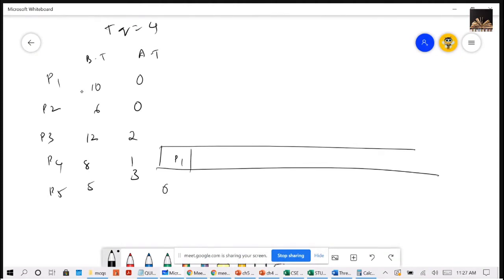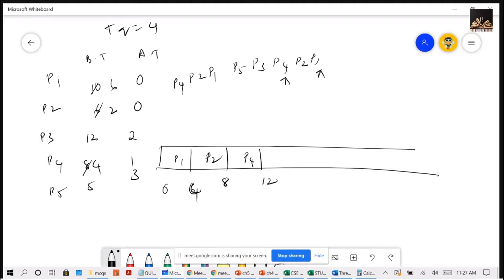So P1, 6, 4. P1, P2. By the time of 4, P4, P3, P5 have already arrived. Then P1 will come. Then P2, 8, it is left with 6, left with 2. Then P4 will get executed for 4, 12. Then P3 will be executed for 4, we're left with 8.